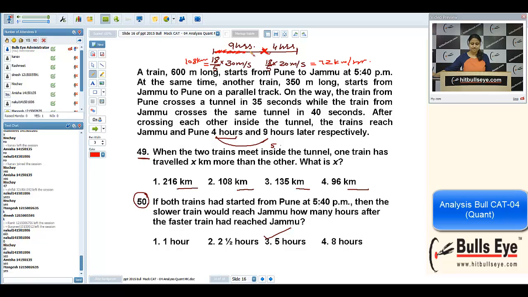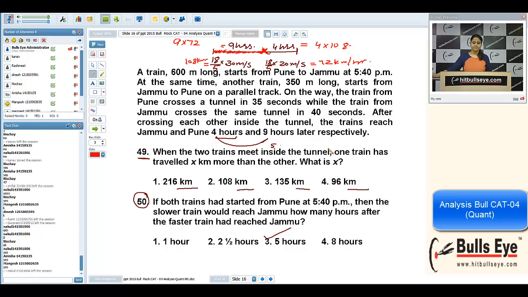First train has covered, what is this distance? This is 9 into 72. This is 4 into 108. So what is the answer? Difference of these two expressions. Is it okay? We will not calculate it again.